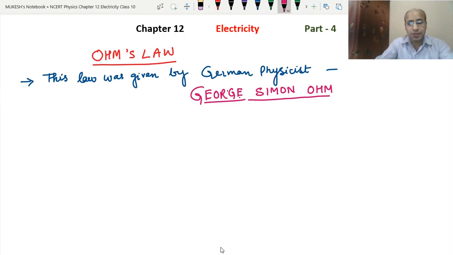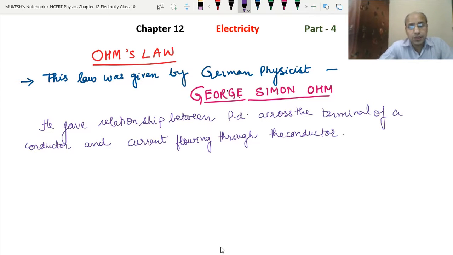This law was given by the German physicist George Simon Ohm. He gave the relationship between the potential difference across a conductor and the electric current flowing through it. He gave this relationship through a mathematical formula. So what is this relationship?